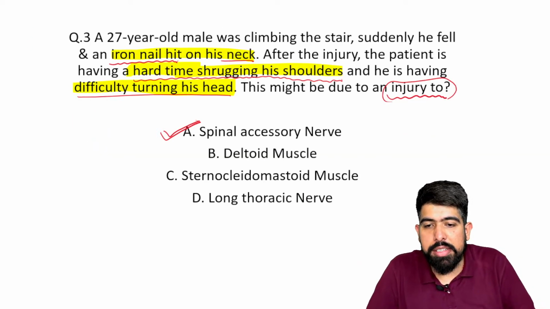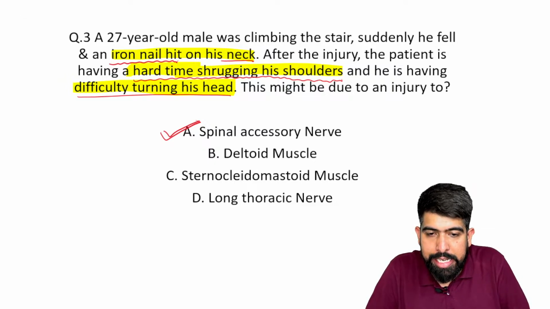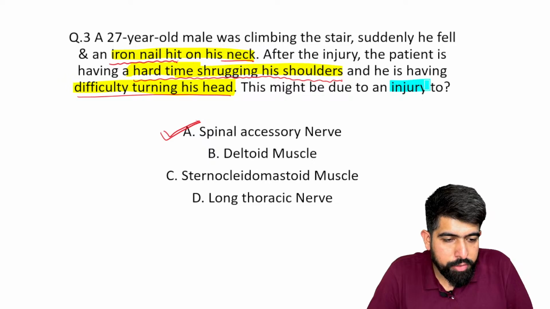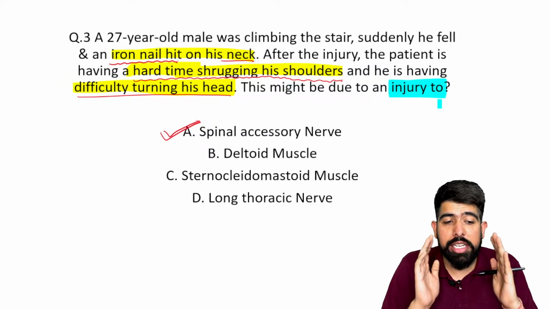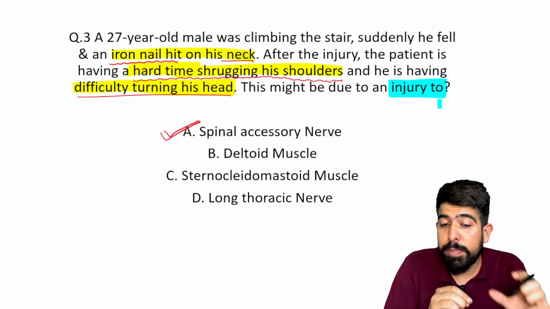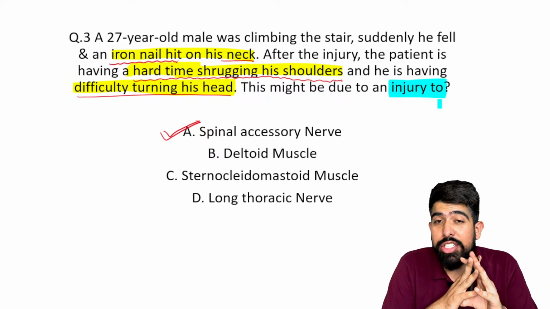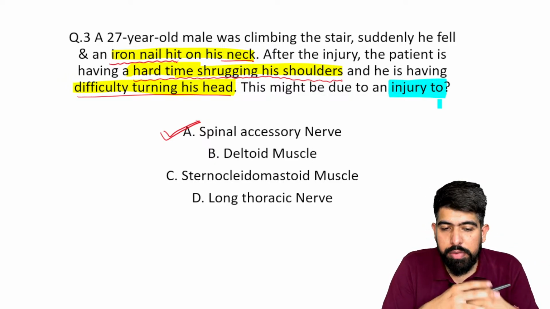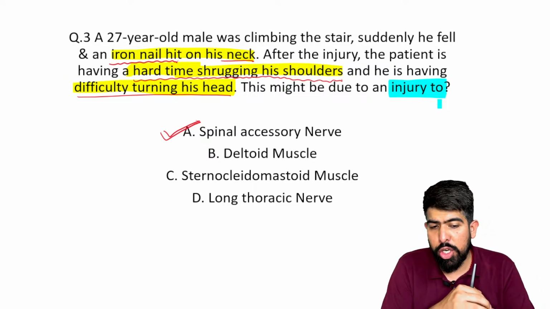Where the examiner is trying to confuse you. So that's why I'm highlighting it. I'm highlighting this particular key point which you have to see always and always in the questions in the last, because the examiner is trying to confuse you in this particular point only. Now in the last he asked you what is the injury to, maybe he can ask which muscle out of all these muscles is getting affected, so your answer will be the sternocleidomastoid muscle.